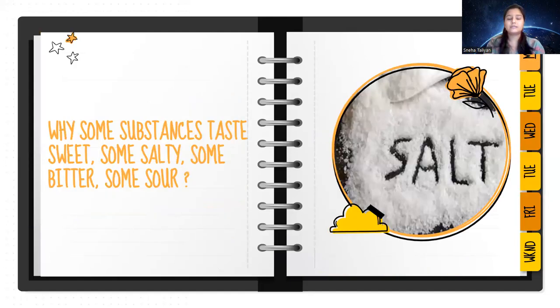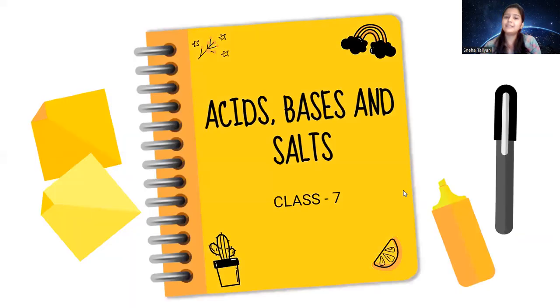Right. What about this? So, tell me, why do some substances taste sweet? Why do some substances taste salty, or bitter, or sour? Any reason? Today, in this lesson, we are going to learn about exactly this: why some substances taste sour, bitter, salty or sweet. So let's get started with the chapter Acids, Bases and Salts, class 7 NCERT science.